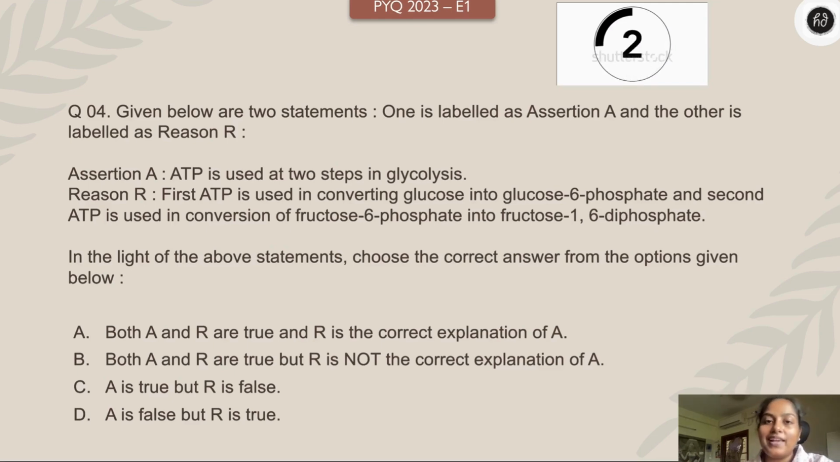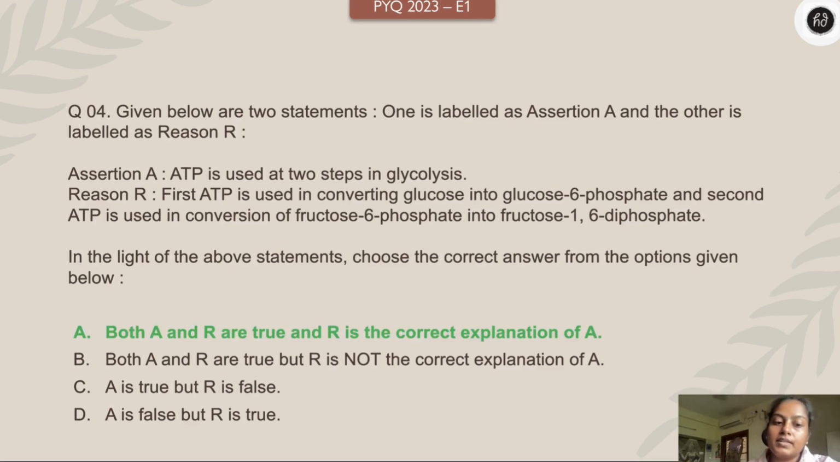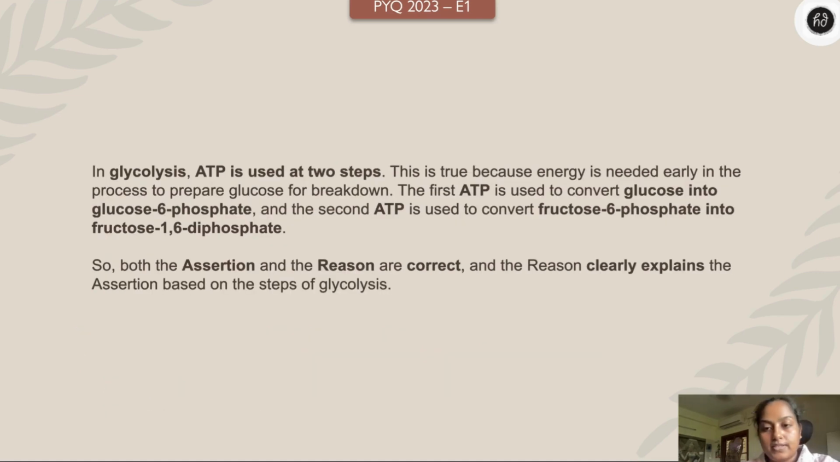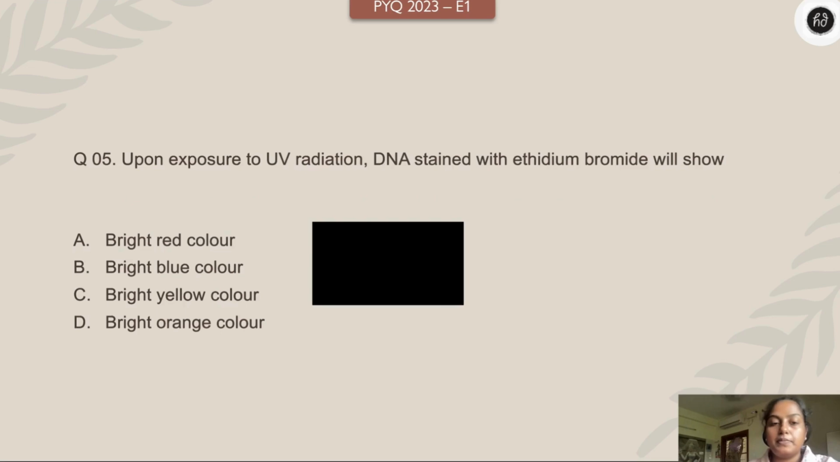So all these are going to be like rapid fire questions because you are learning this from your grade 10. Yes, children, both are true. You all know that in glycolysis, ATP is used twice, right? One at the conversion of glucose to glucose 6-phosphate and one at the conversion of fructose 6-phosphate to fructose 1,6 diphosphate. Yes, both are correct, and the reason is correctly explaining the assertion.